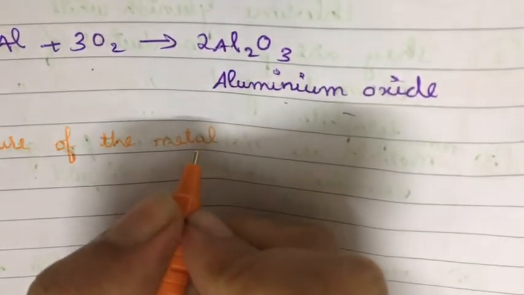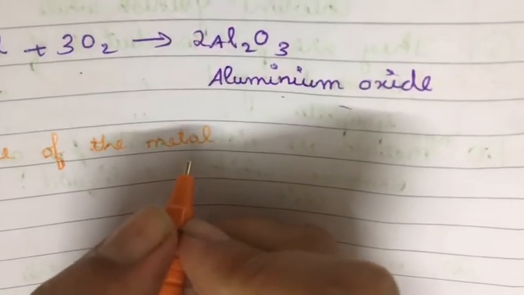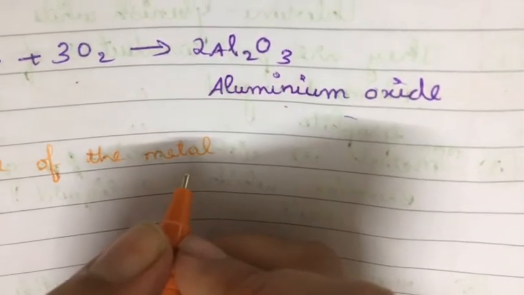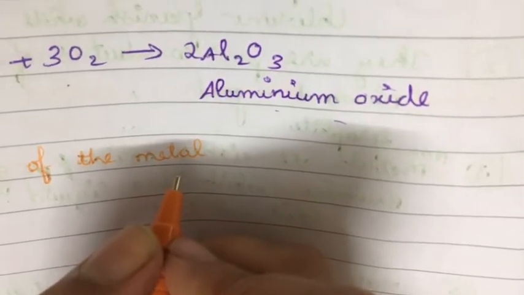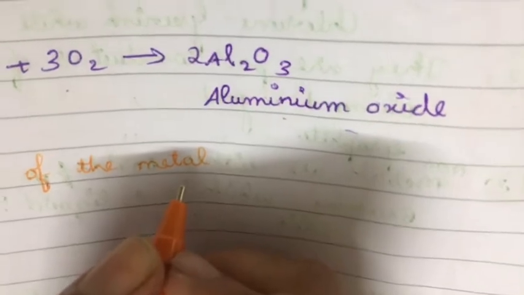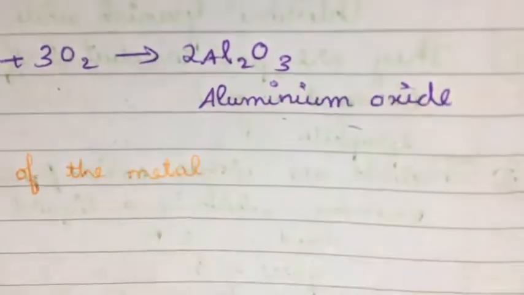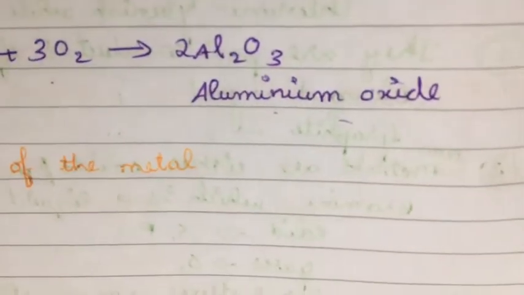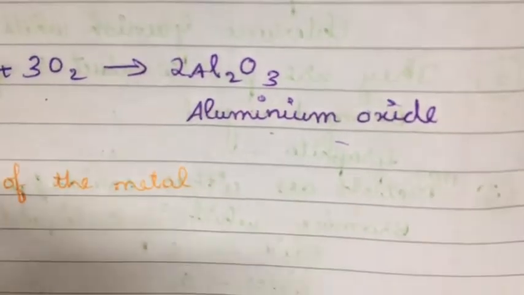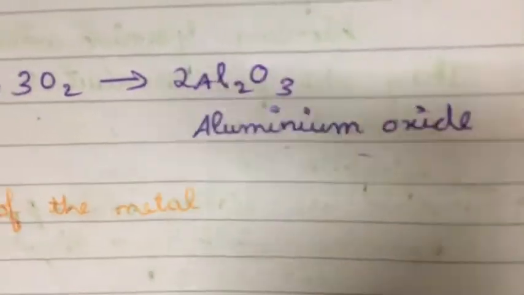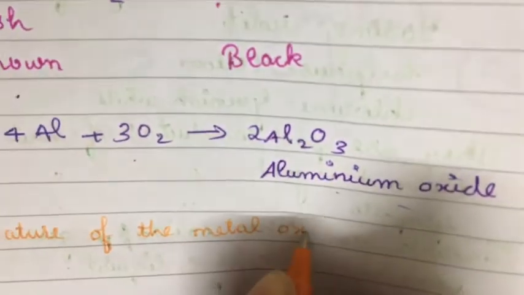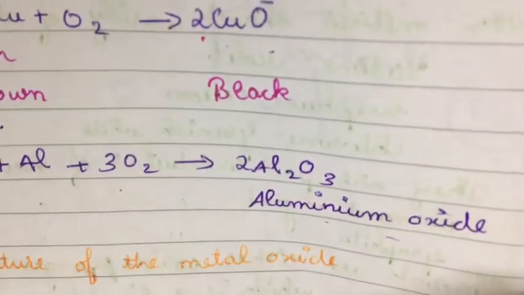And you know that litmus paper, the universal indicator or the pH paper, we have studied various examples for the indicator, and these indicators are used to differentiate between acids and bases, and you are very thorough with the topic. So now let us move on to the nature of this metal oxide. What will be the nature of the metal oxide? Can you guess the nature?